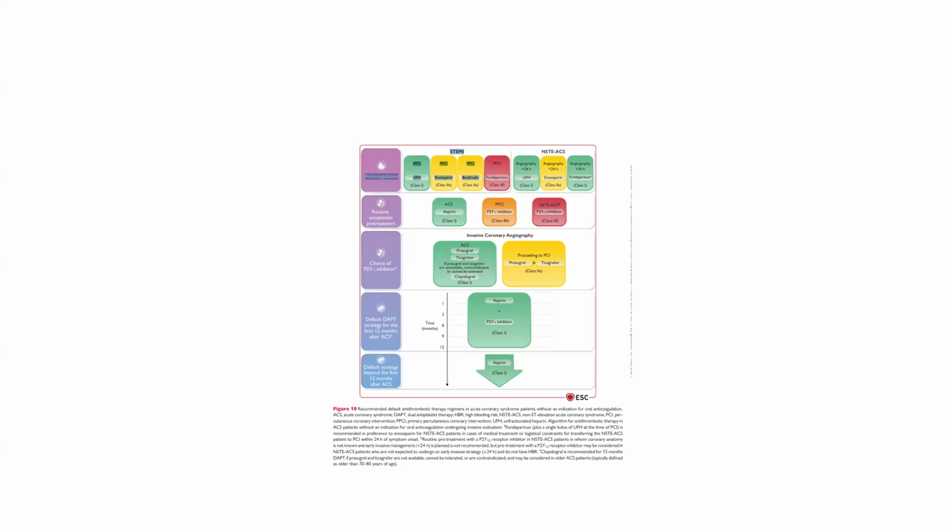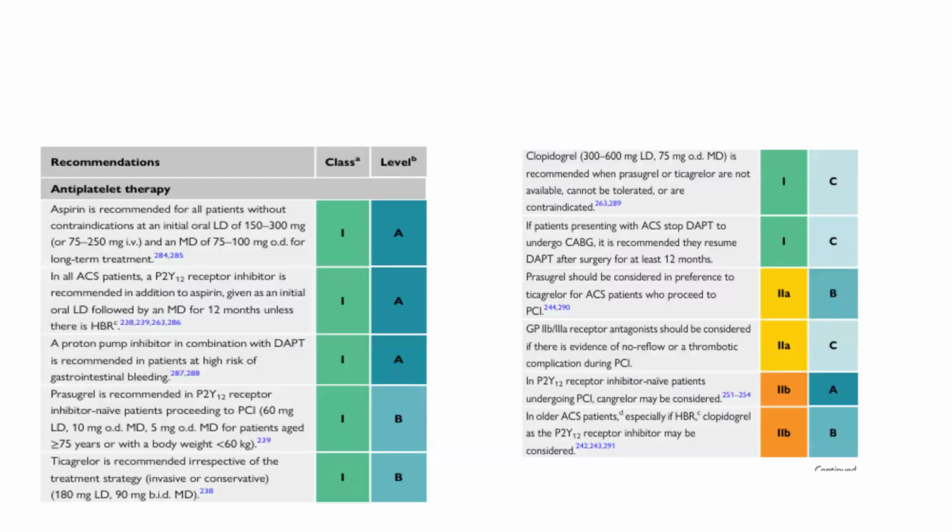If the patient is proceeding to PCI, then prasugrel is preferable to ticagrelor. The default dual antiplatelet strategy for 12 months of ACS is aspirin plus a P2Y12 inhibitor, and the default strategy beyond the first 12 months is aspirin only. Both of these have a class 1 recommendation. Aspirin is recommended for all patients without contraindication at an initial oral loading dose of 150 to 300 mg and a maintenance dose of 75 to 100 mg OD for long-term treatment. This has a class 1 recommendation and level of evidence A.